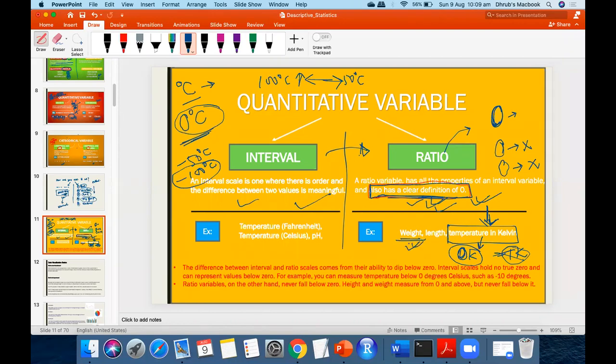Similarly, weight, 0 means no weight. Length, 0 means no length. Yes or no? But if we talk about 0 degrees Celsius, then there is some kind of quantity. Why? Because even minus 50 degrees Celsius is there. That means this particular 0 degree has more heat than minus 50. Yes or no? Yes, but in real time, what is the use of the ratio?